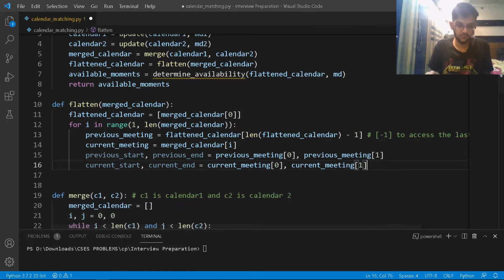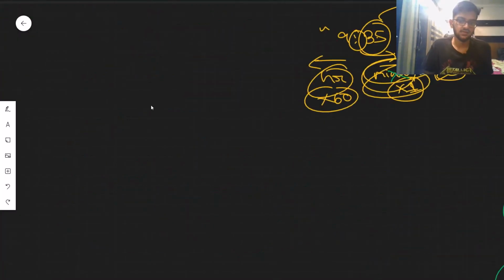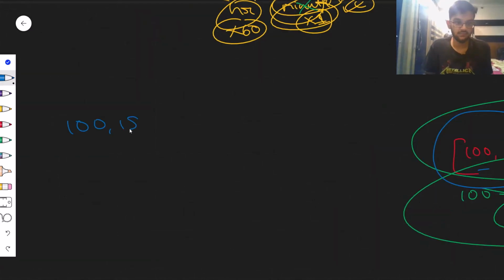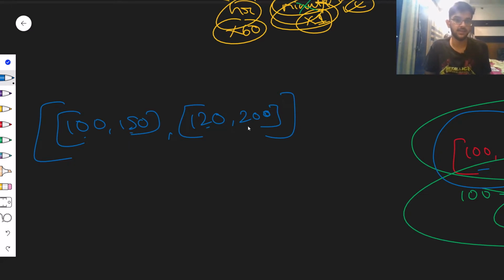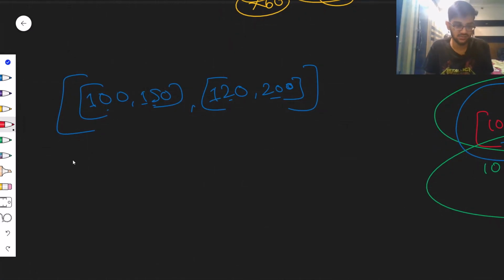Now, before I write something here, I want to make something clear. Okay, so previous end and previous start. Perfect. So consider this example itself. So 100, 150, and then we have something as 120 till maybe 200. Okay, doesn't matter. I'll just write this again. So 120 till 200, and hey, again this has been updated. So these are all in minutes format, right? Now that we know this, my previous information has values like this.